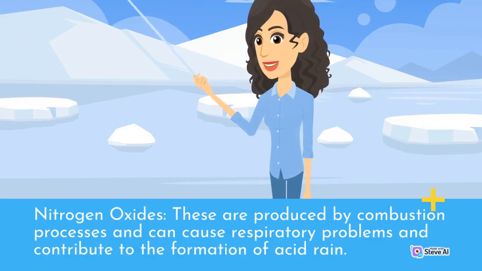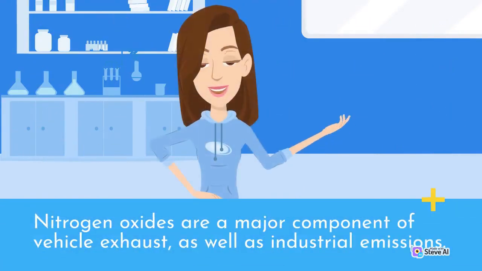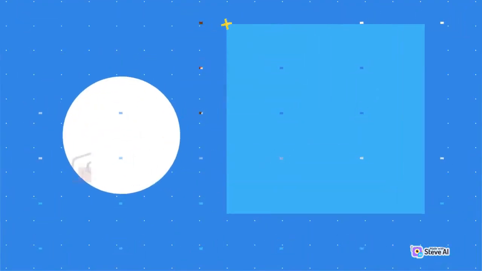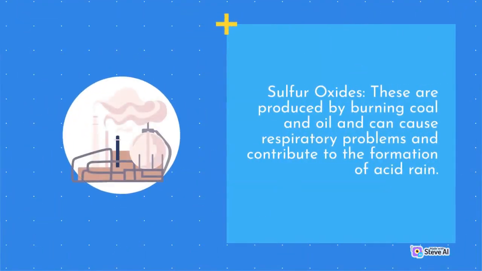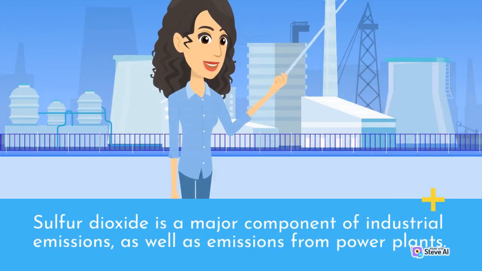Nitrogen oxides. These are produced by combustion processes and can cause respiratory problems and contribute to the formation of acid rain. Nitrogen oxides are a major component of vehicle exhaust, as well as industrial emissions. Sulfur oxides. These are produced by burning coal and oil and can cause respiratory problems and contribute to the formation of acid rain. Sulfur dioxide is a major component of industrial emissions, as well as emissions from power plants.